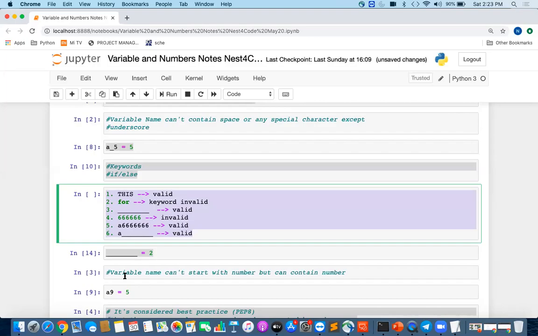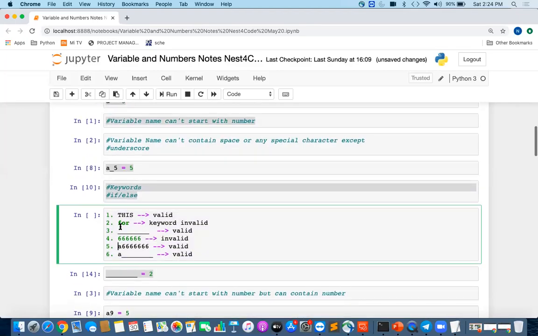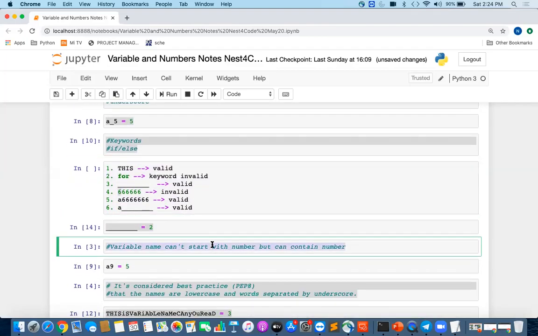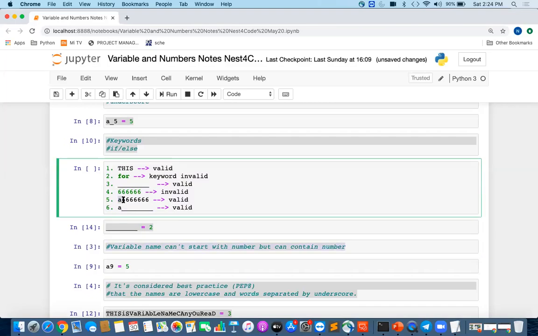Any doubts in this? Yes, this is a keyword in Java, but it is not a keyword in Python. So how is the fifth one valid? A variable name cannot start with a number, but it can contain numbers. The first character is not a number, and the rest can have any number, so it's allowed. Underscore is allowed as the first character, that's not a problem. We can have underscore at any place in a variable name in Python. There is no issue with that.